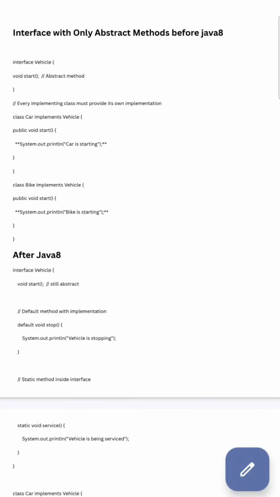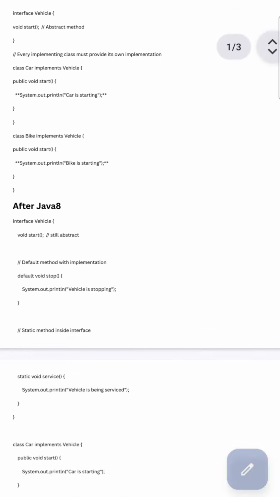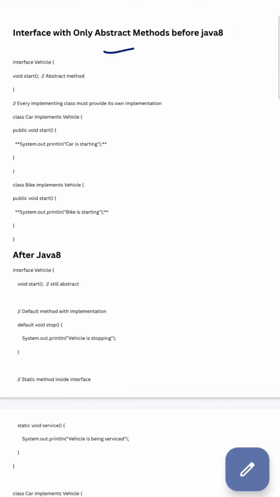Hello everyone, in the previous video we discussed the Java 8 new feature of interfaces: that default and static methods are now introduced in interfaces. Before Java 8, an interface only had abstract methods.